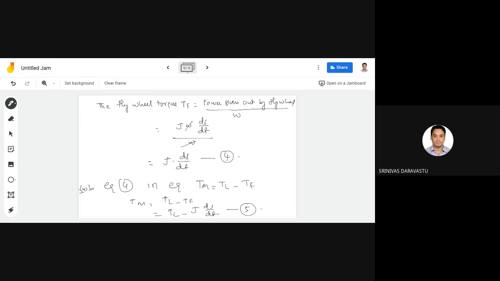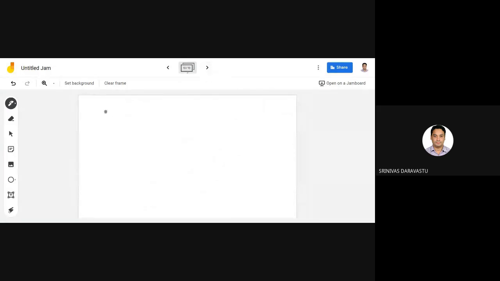Okay. Now if the slip, that is the drop in speed, is limited up to 10%, then the slip is proportional to the motor torque. Slip is proportional to motor torque, that is S equals K into Tm. Then Tm equals TL minus J into dS by dt.